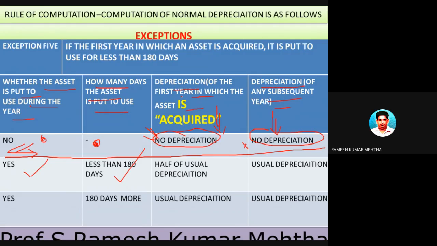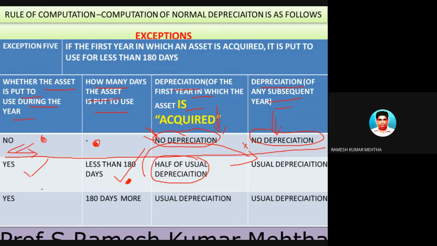If the asset is acquired in that year, then only half of the usual depreciation is allowed. Hope you have understood this. And for subsequent years, even though it is used for less than 180 days, as it is not newly acquired but is put to use, the full amount of depreciation is allowed.